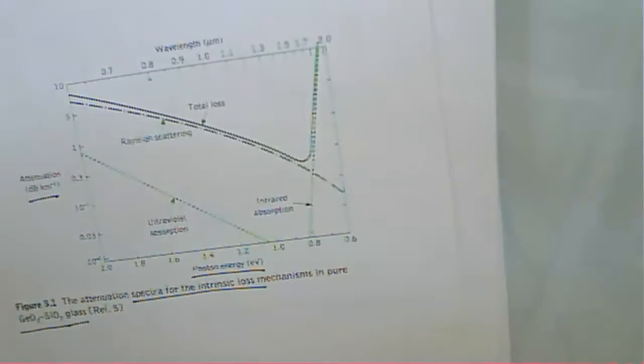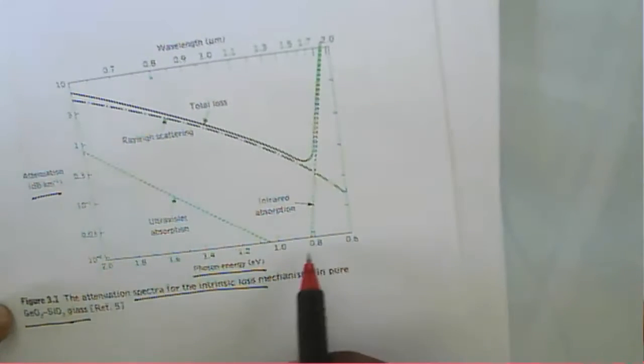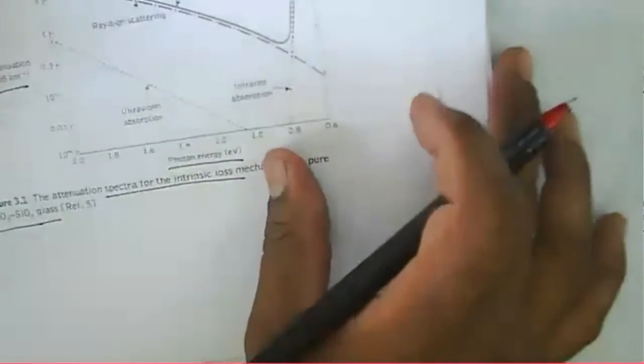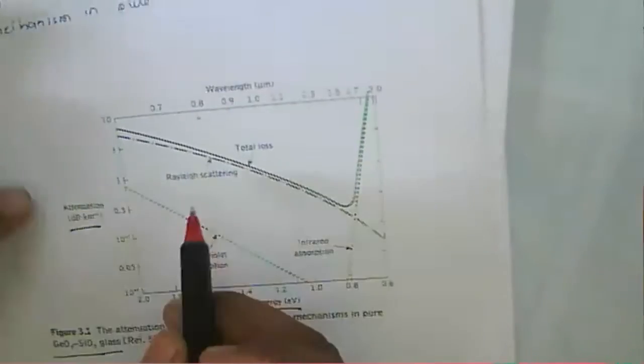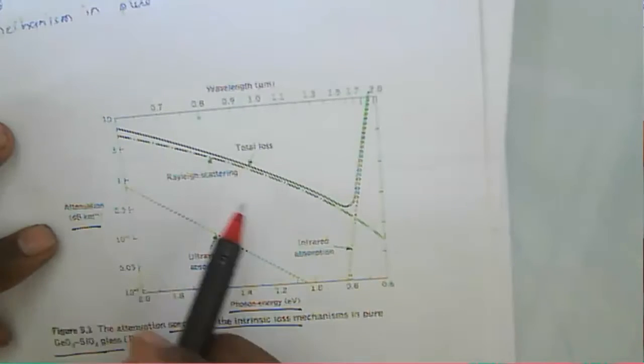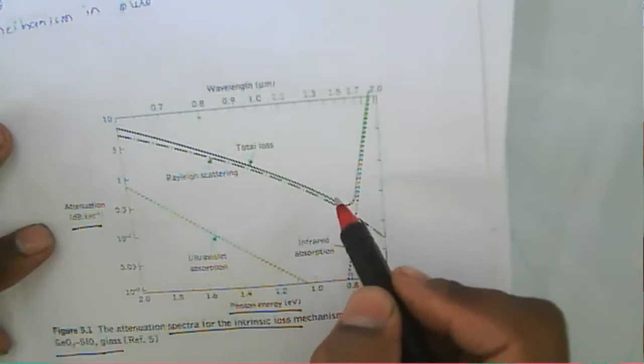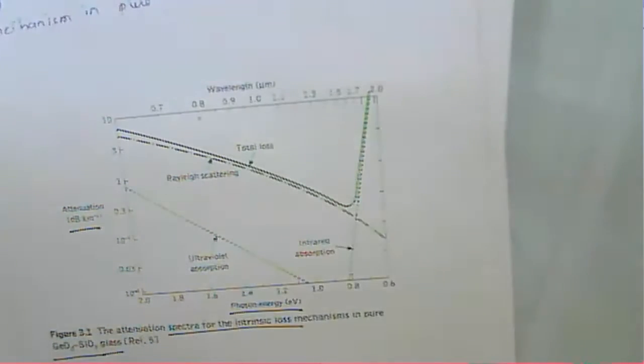When we increase the photon energy of the signal propagating through the fiber, the signal gets attenuated because of the increased power. So for a given optical fiber, how much is the minimum optical power to be transmitted? That depends upon what type of fiber we are using.